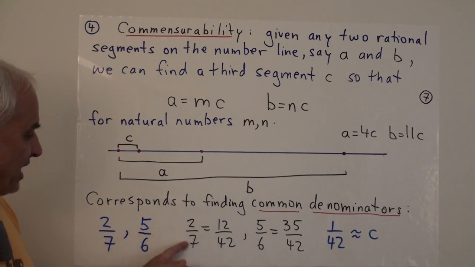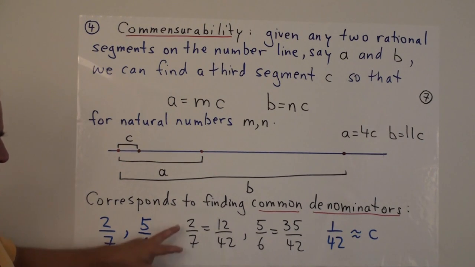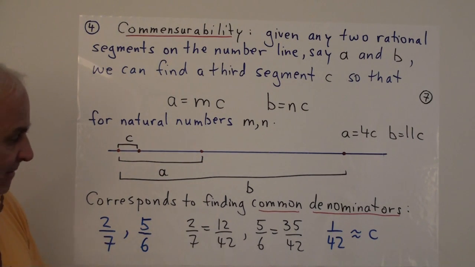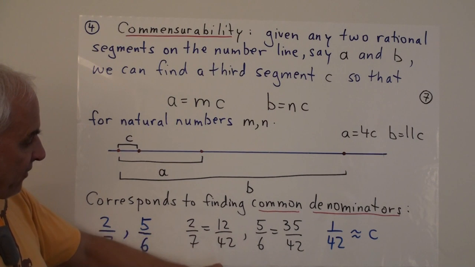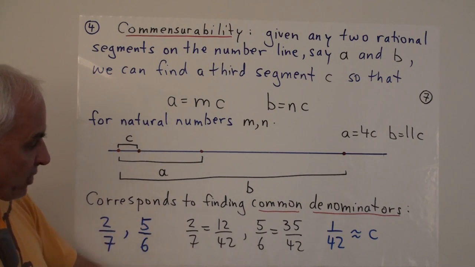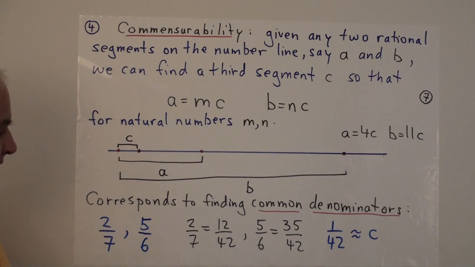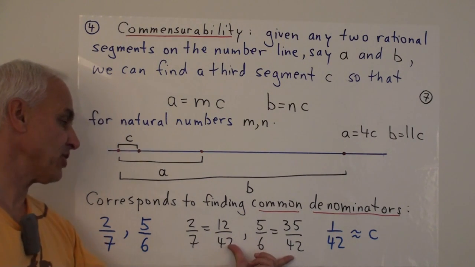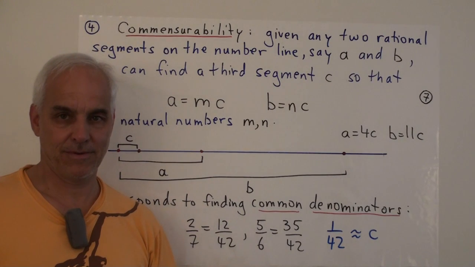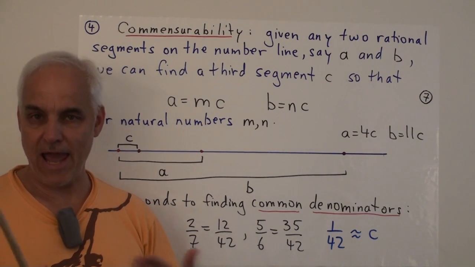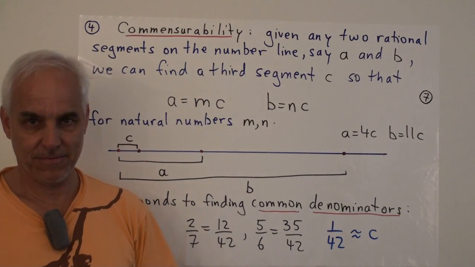So we write 2 over 7 as 12 over 42. We multiply both sides by 6. And we rewrite 5 over 6 as 35 over 42 because we multiplied both top and bottom by 7. And why do we do that? Because now these two fractions have the same denominators, making it much easier to add or subtract them.